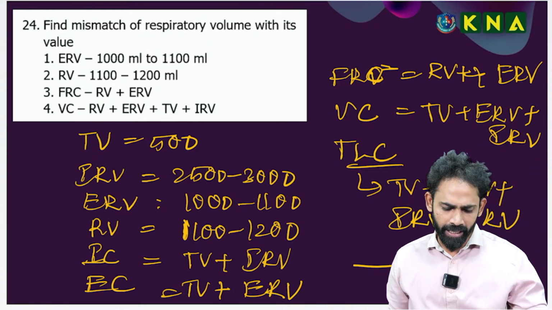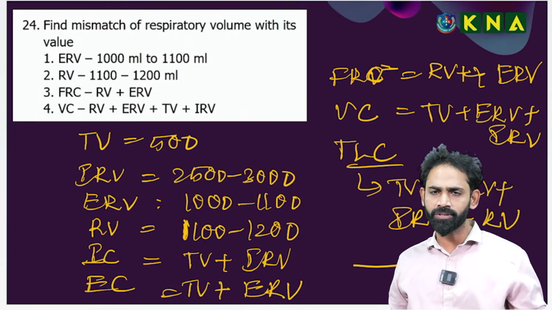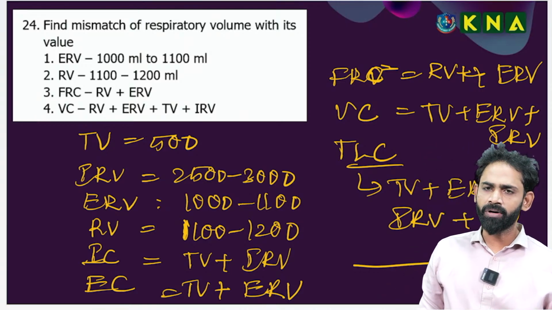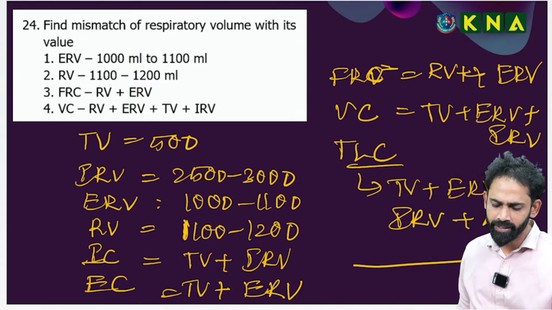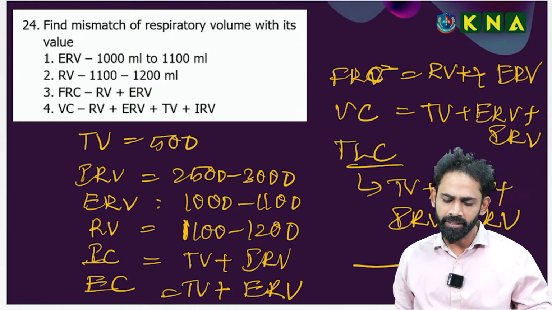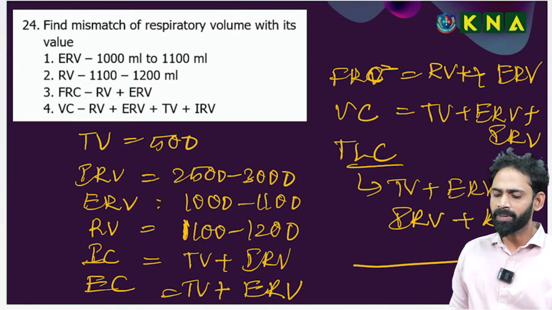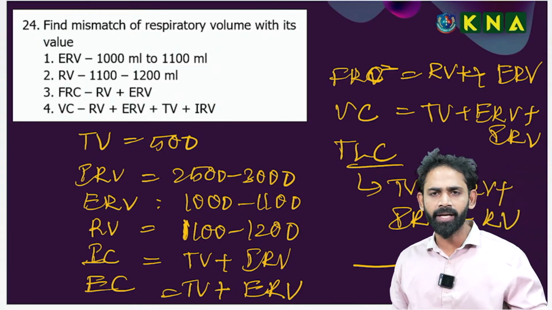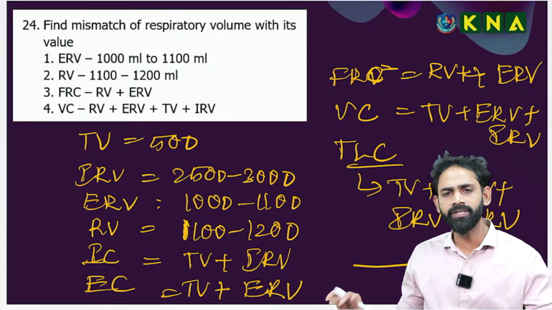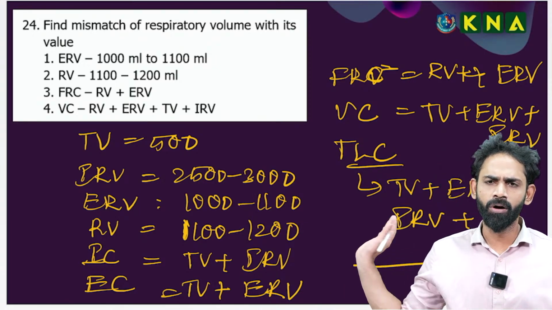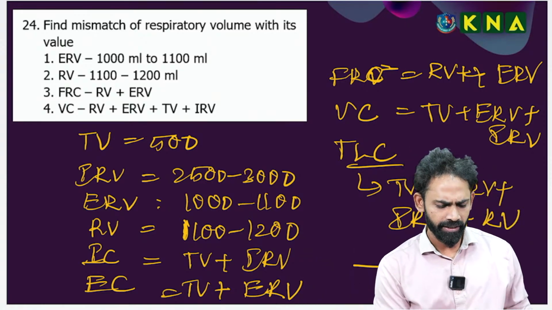TV is equal to 500 ml, IRV 2500 to 3000 ml, ERV 1000 to 1100, RV 1100 to 1200, IC is equal to TV plus IRV, EC is equal to TV plus ERV, FRC is equal to RV plus ERV, VC is equal to TV plus ERV plus IRV, total lung capacity is TV plus ERV plus IRV plus RV. Otherwise, VC plus RV. No doubt, a question will come. We will discuss on the March 4th evening. Okay. Now, next question.